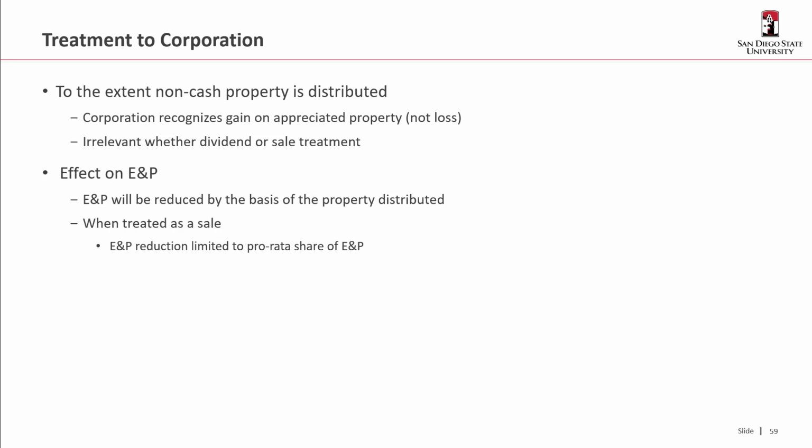To the extent that non-cash property is distributed, the corporation is going to recognize gain on appreciated property, but not loss, just like it would on a dividend. And that's true whether it's a dividend or a qualified redemption with sale treatment. E&P is going to be reduced by the basis of the property distributed. And if it's treated as a sale, the reduction of E&P is limited to the pro rata share of E&P. So what that means is if the basis of whatever was distributed happens to exceed the pro rata share of E&P, the reduction is limited to the pro rata share of E&P.